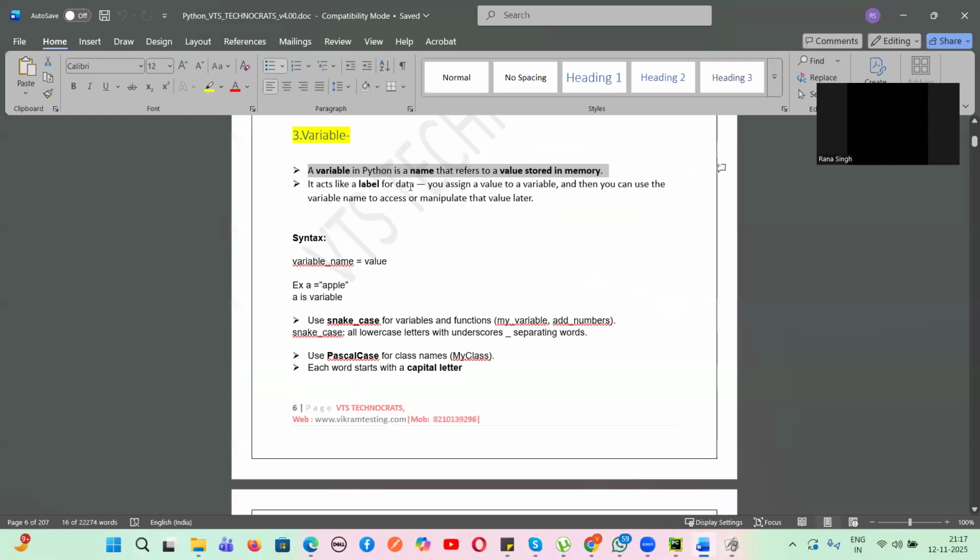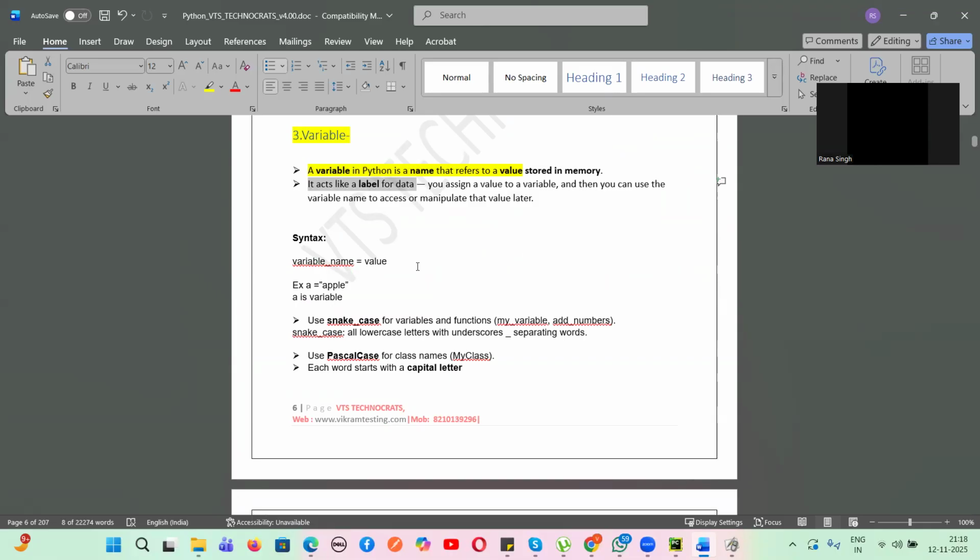A variable in Python is a name that refers to the value. If you tell this much also, this is fine. A variable in Python is a name that refers to a value, and this value is stored in some memory location. So that is the definition of a variable. It acts like a label for the data. That means it acts as a name, a label for the particular data.